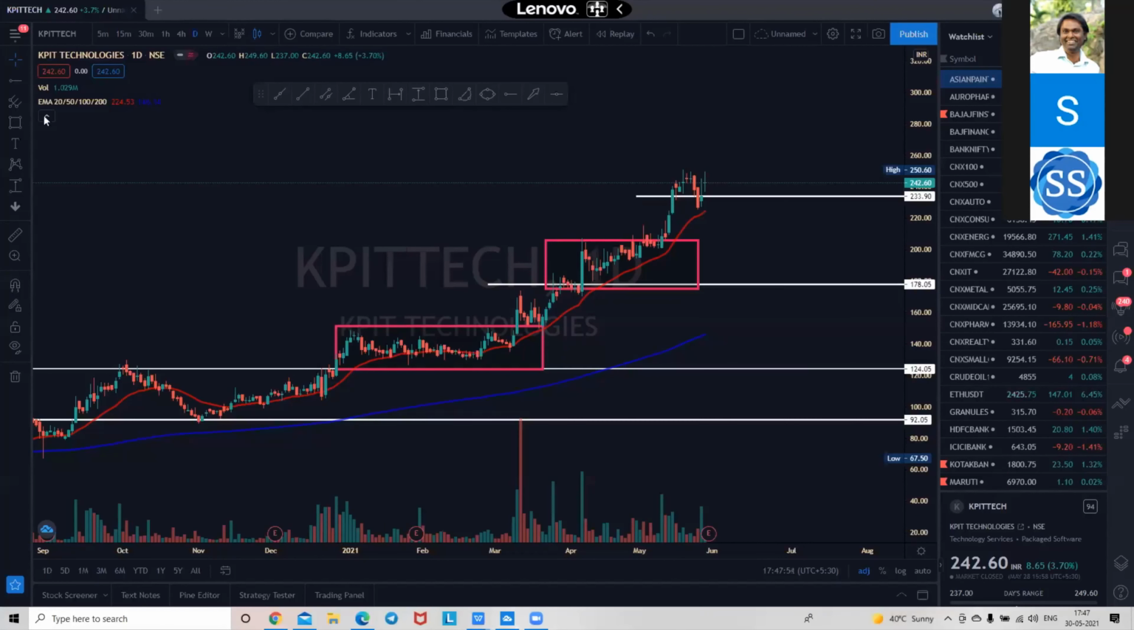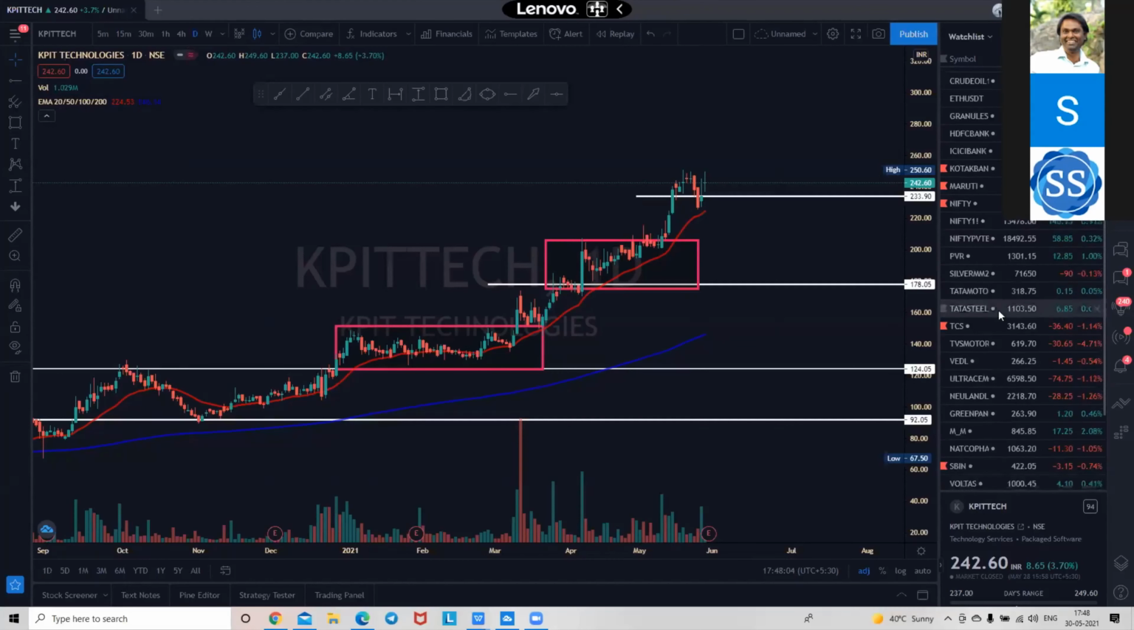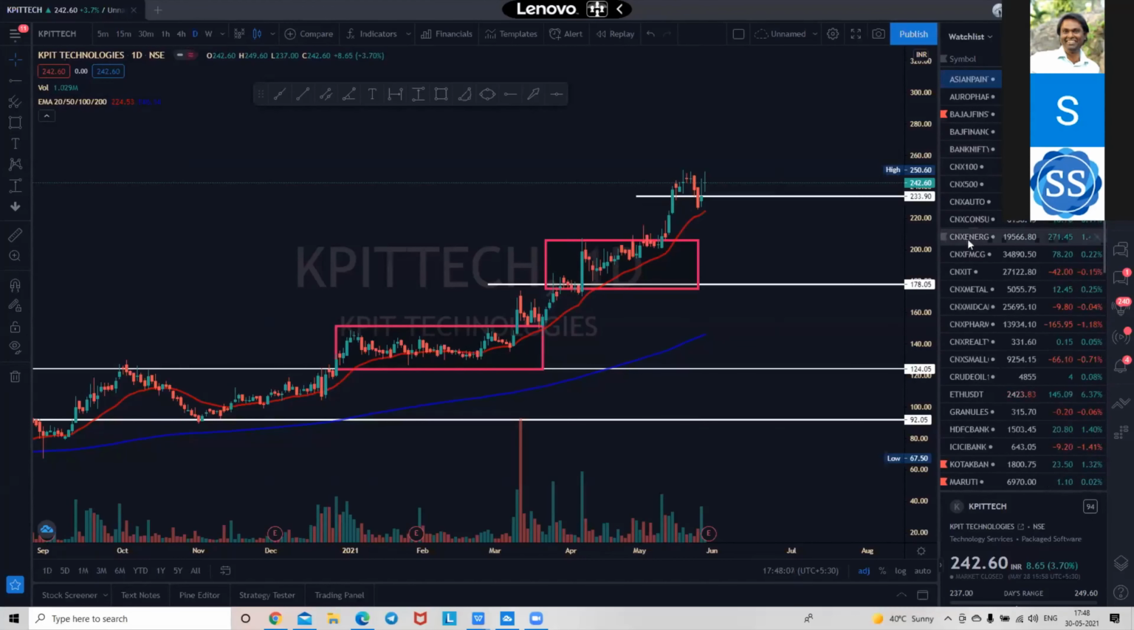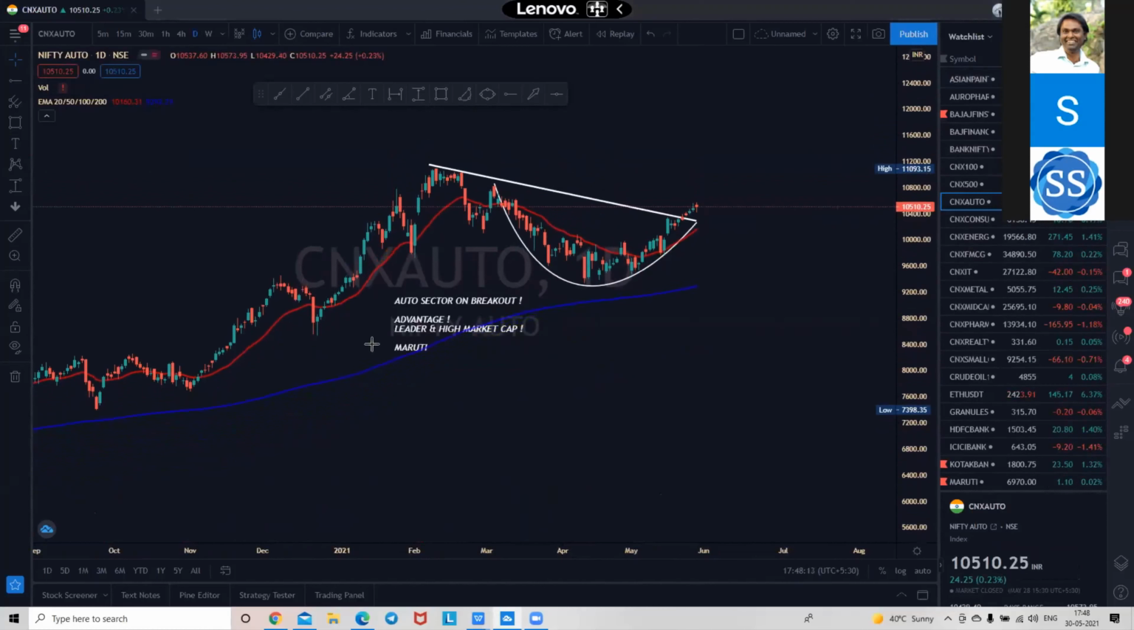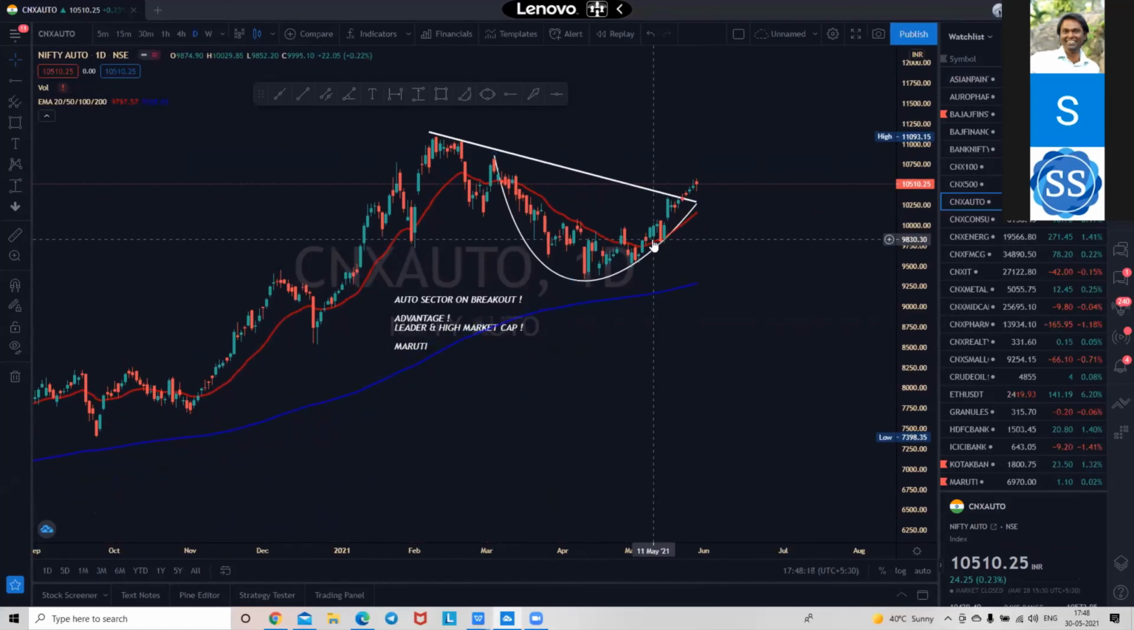I have just volume, EMA, and one Supertrend that I keep in. Nothing else. I keep this on every sector and every index. If there is an auto index, I mark it, because I can see the auto index on a breakout. If the auto index is on a breakout and above the 20 EMA, I'm damn sure that Maruti is going to do well. Bajaj Auto is going to do well, because they are holding the largest market cap, and it recently broke on 24th May.